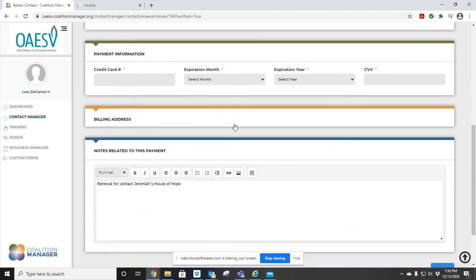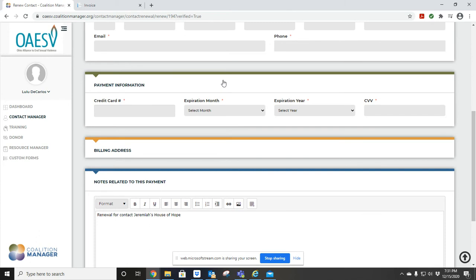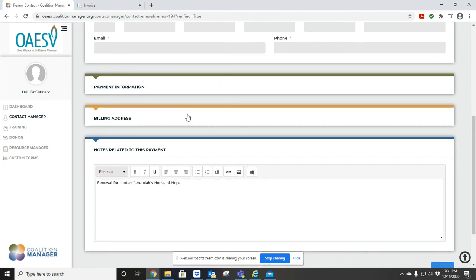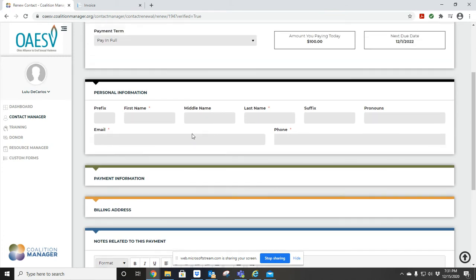Now, if you don't have a credit card that you would like to go ahead and pay with, you could also go ahead and pay with a check. It does not need to be a credit card. We also take checks. You just want to go ahead and send it to our main office here in Independence.